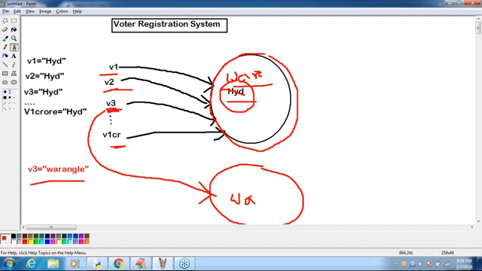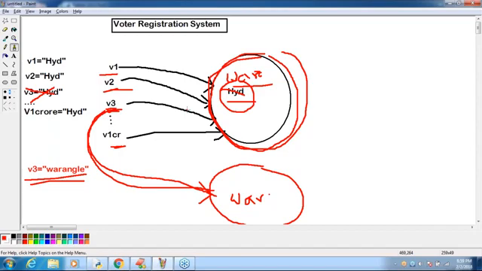Make sure. Now V3 equal to Hyderabad will be gone because V3 is Warangal, right? From now onwards V3 points to Warangal only. But still this Hyderabad object is there. This object is used by the remaining references. That's all. Clear? Are you able to understand?